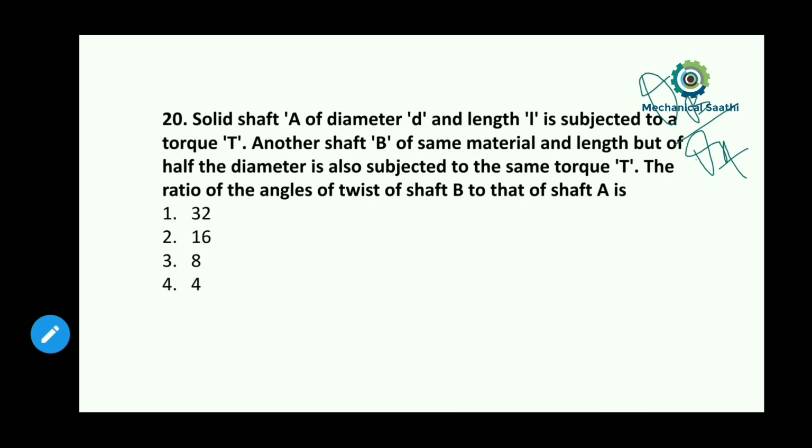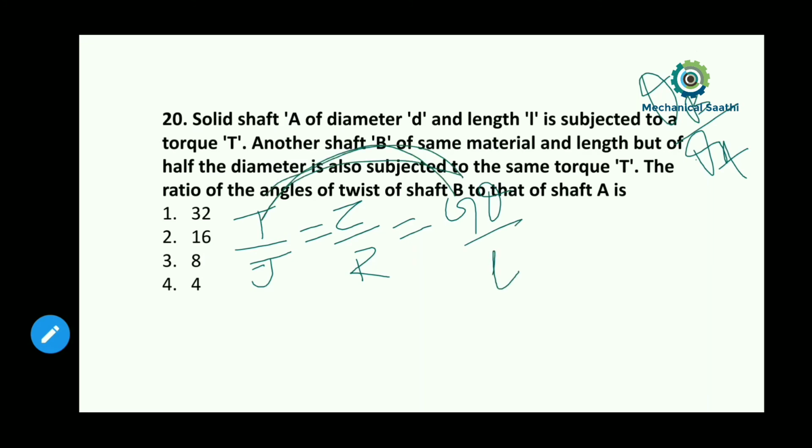From the torsion equation we know that T by J is equal to tau by R, which is equal to G theta by L. Combining these two terms, excluding the middle one, T, G and L are given in this problem. So we need to find theta, which I can write as T L by G J.